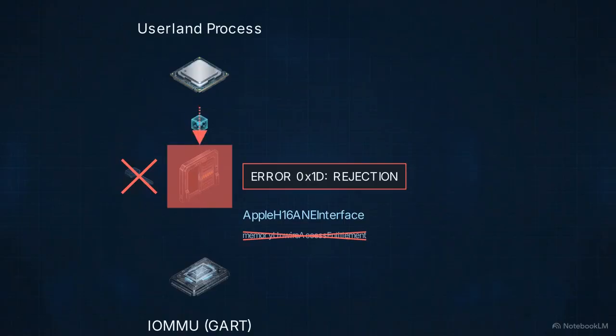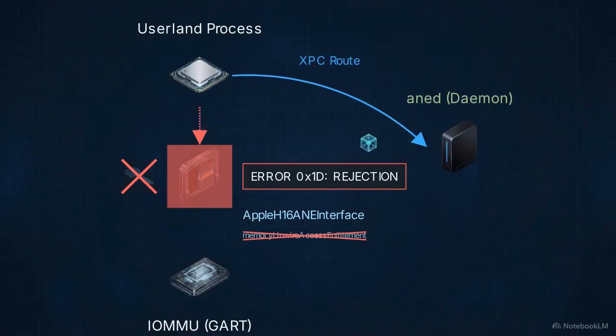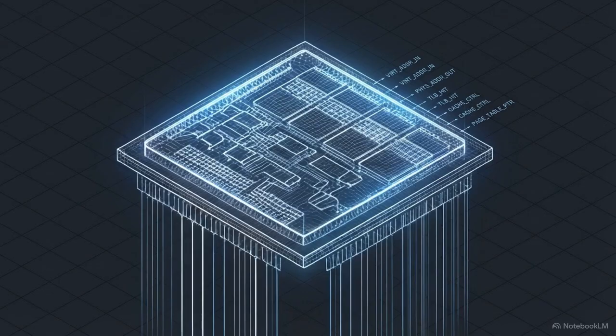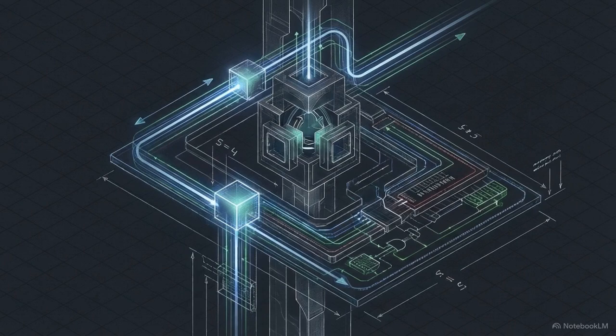To bypass the kernel block, we have to route this memory over XPC, Apple's inter-process communication protocol. We send the memory descriptors to ANED, a privileged system daemon that already possesses the required entitlements, allowing it to write to the IOMMU on our behalf. Executing code on the Neural Engine requires surrendering direct memory control. You must incur an indirection penalty by marshalling every instruction through Apple's privileged background process.